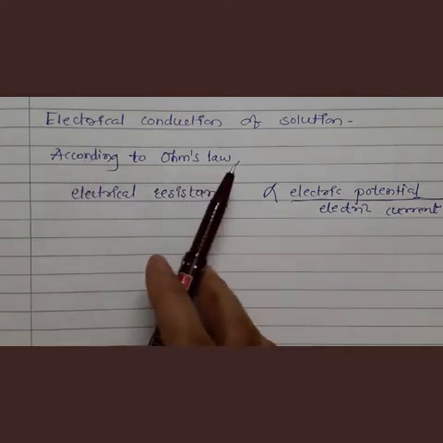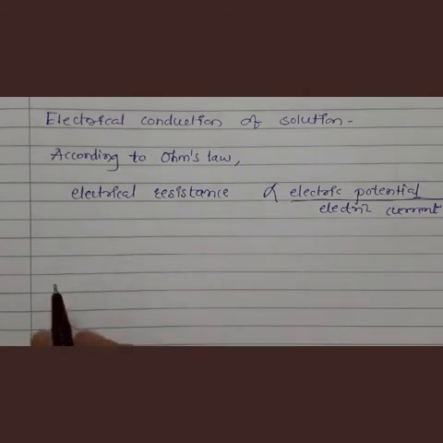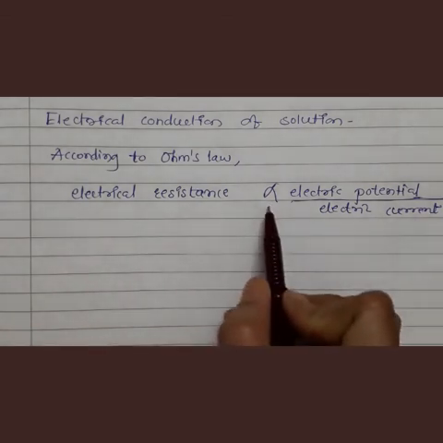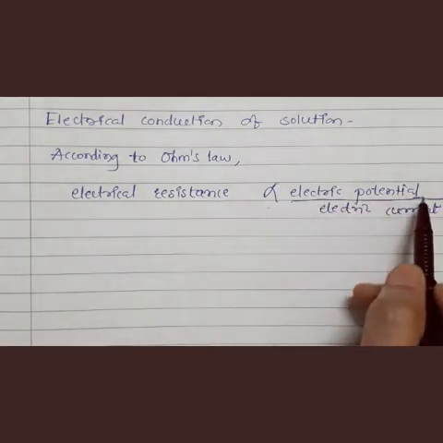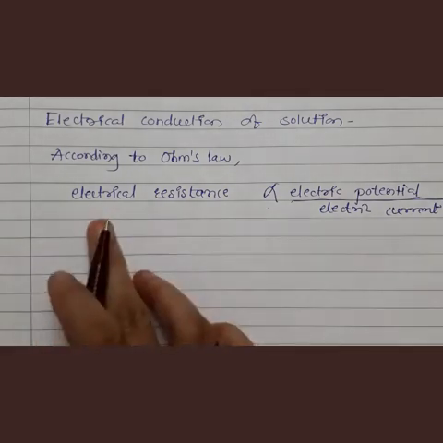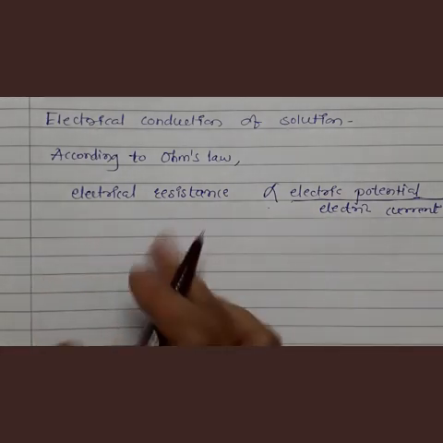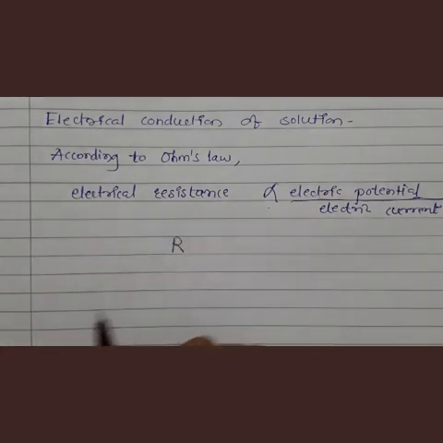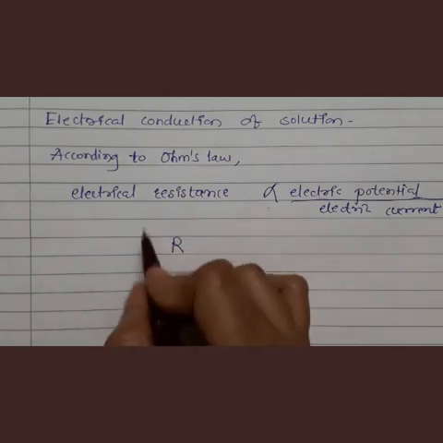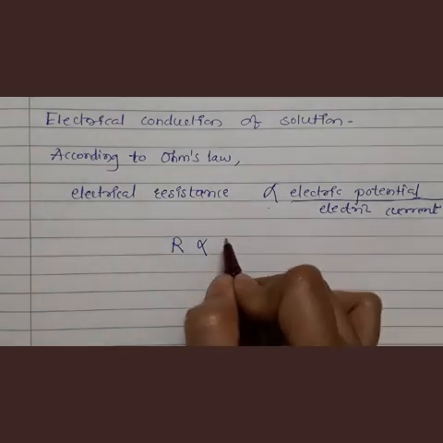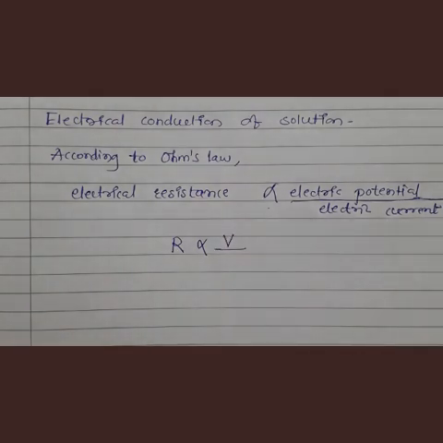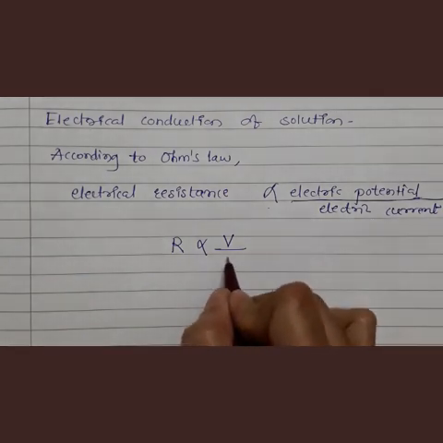According to Ohm's law, electrical resistance of a conductor is denoted by the symbol capital R. Electrical resistance R is directly proportional to electric potential, represented by the letter V, divided by electric current, represented by I.